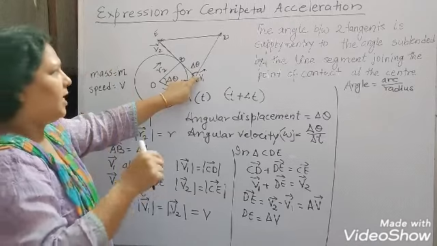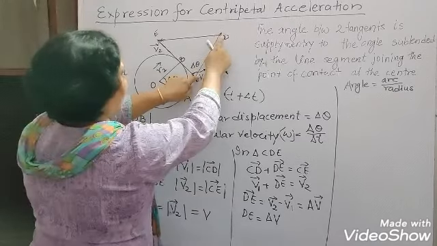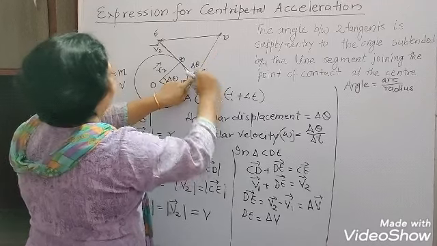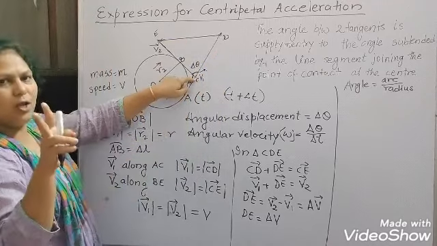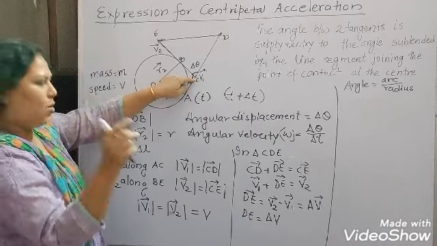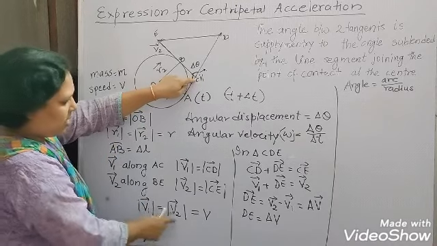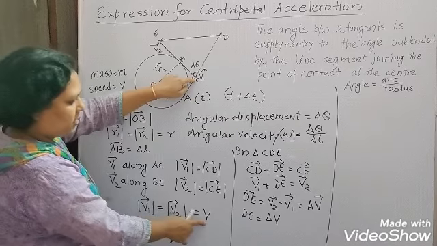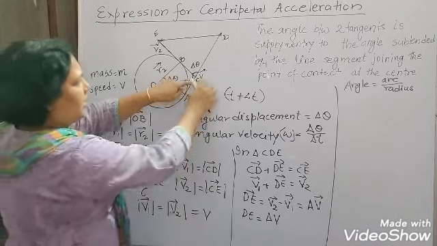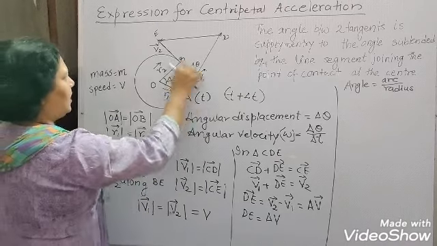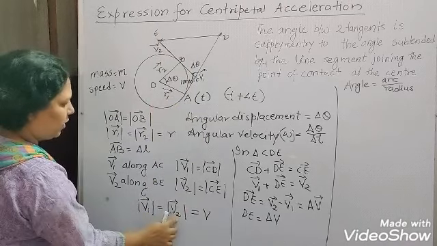Okay, now look at here, just keeping C as center, if we draw a circle, that circle will pass through D and E, because CD and CE both are equal in magnitude, because V1 and V2 both are equal in magnitude, which is equal to V. CD is equal to V1 and CE is equal to V2.